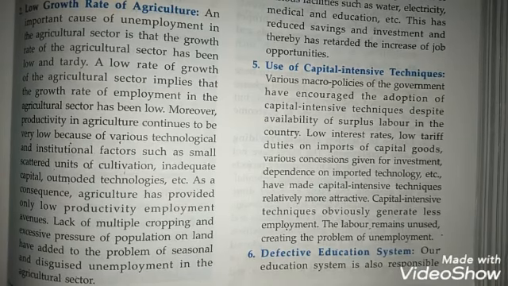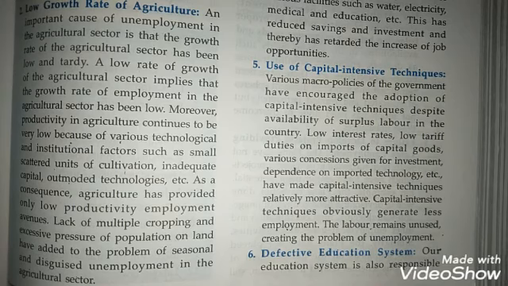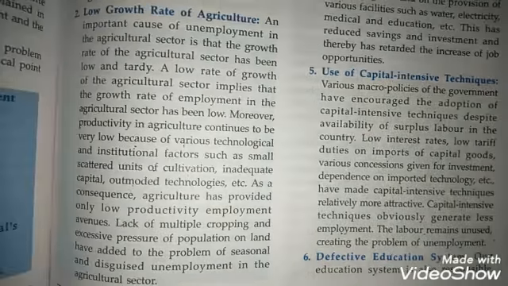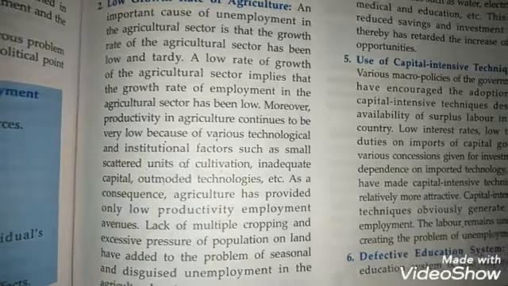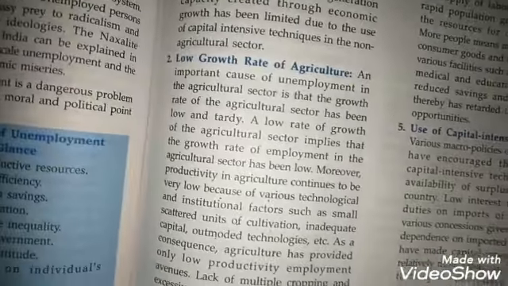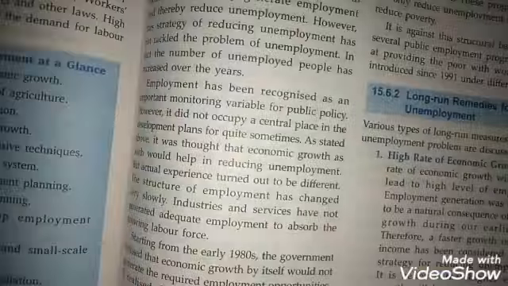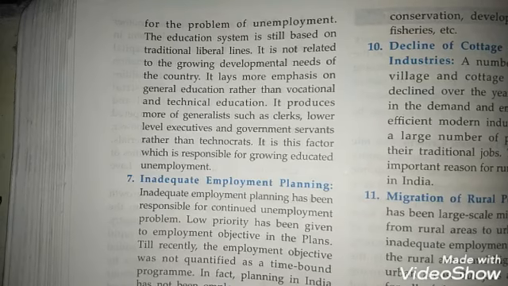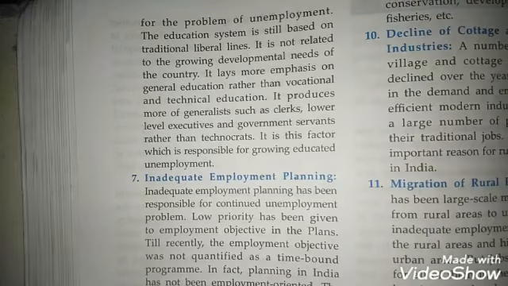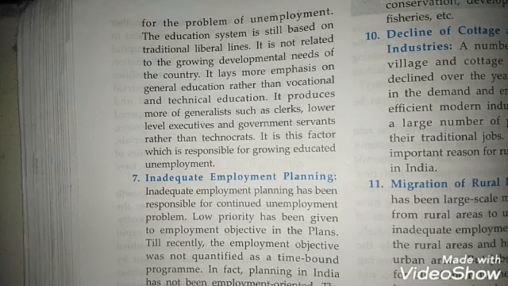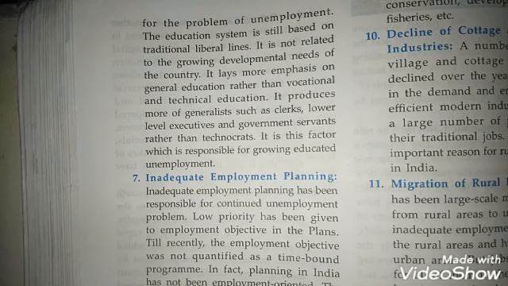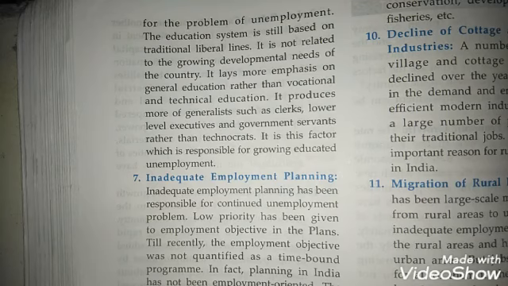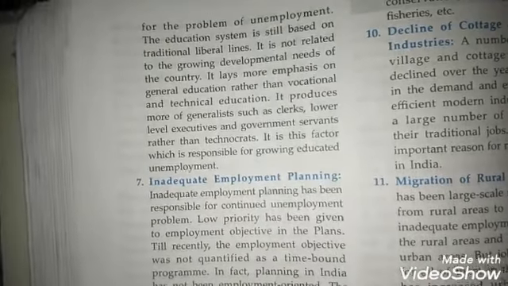Then we have the defective education system. Our education system is defective in the sense that it is not vocational in nature. Students who are getting education, even after completing college, are not able to get a job on the basis of the education that they have attained. So it is not related to the growing developmental needs of the country. Education is more general in nature, which is responsible for growing educated unemployment.